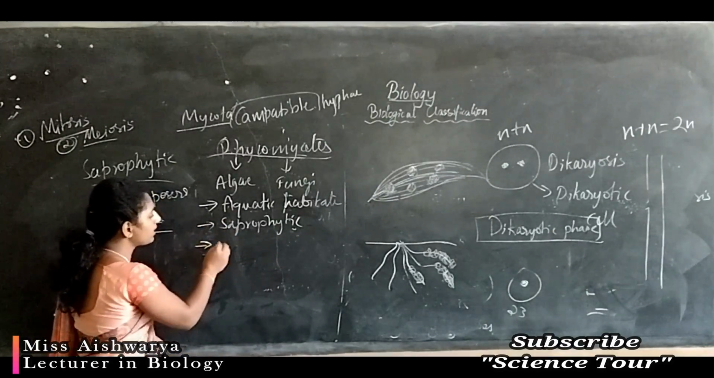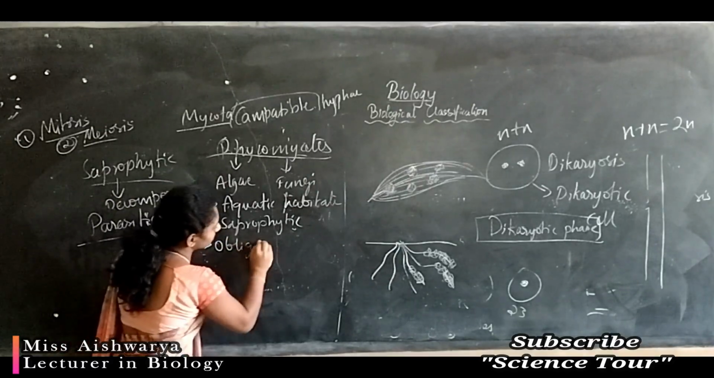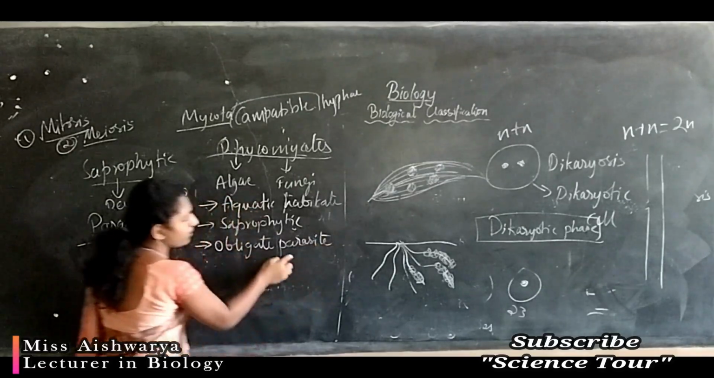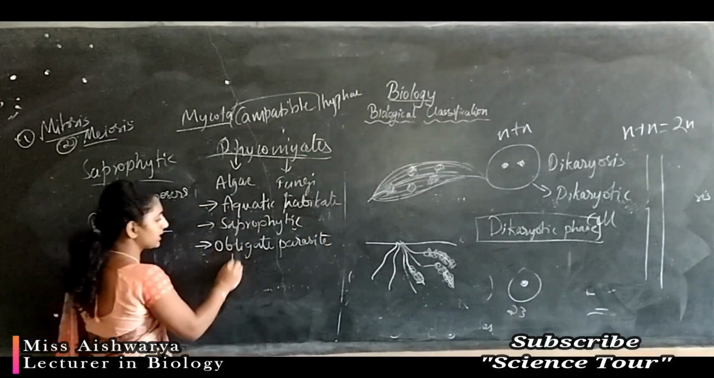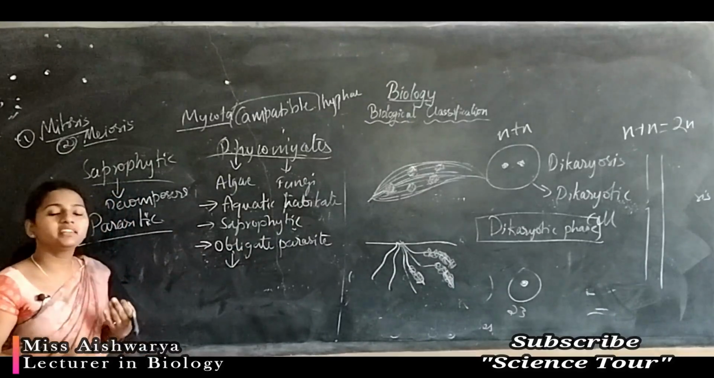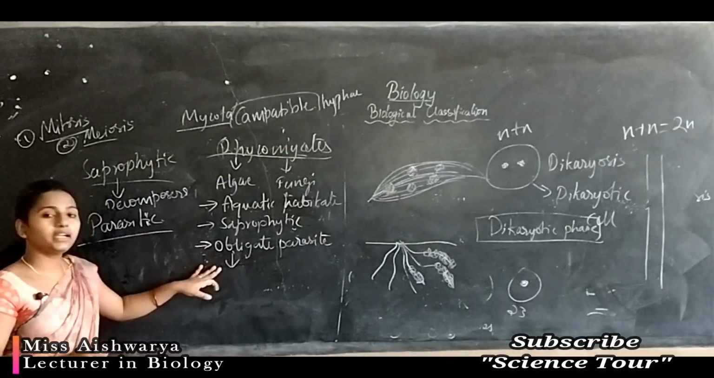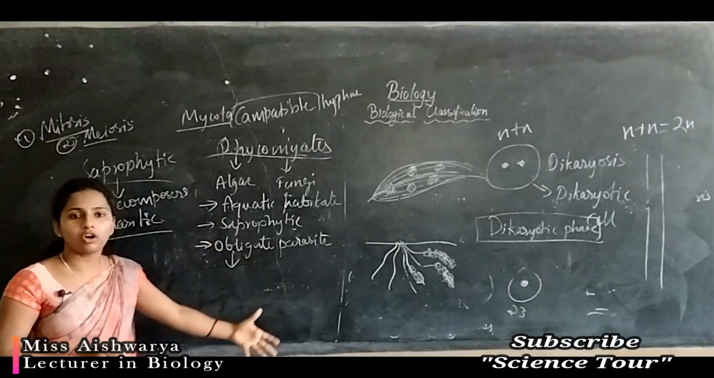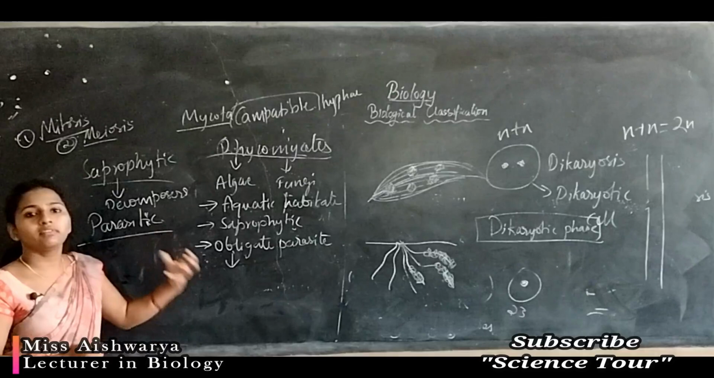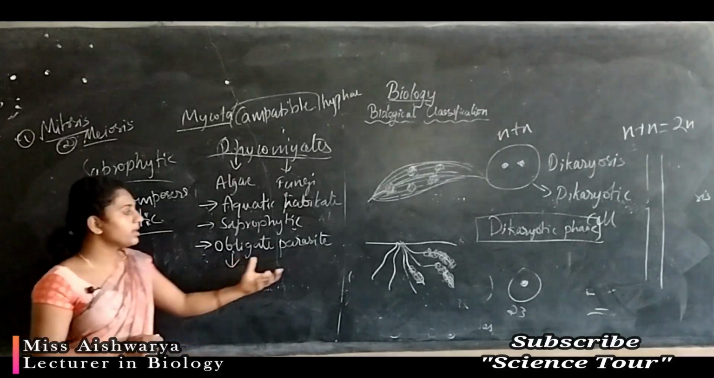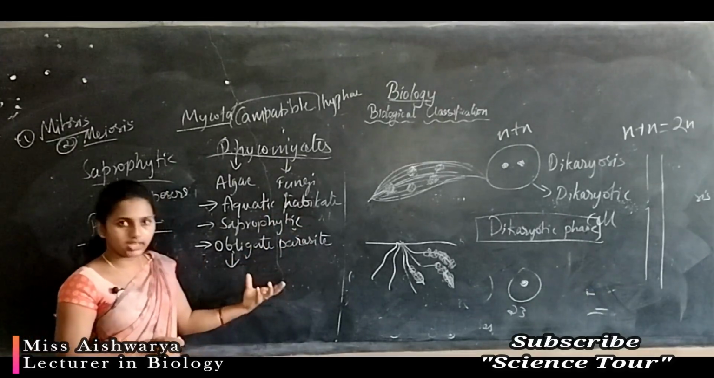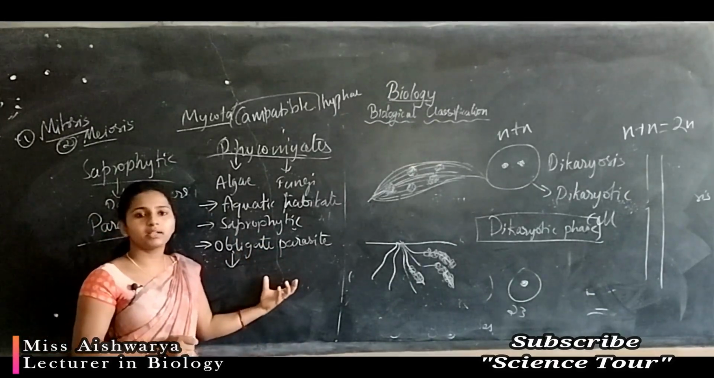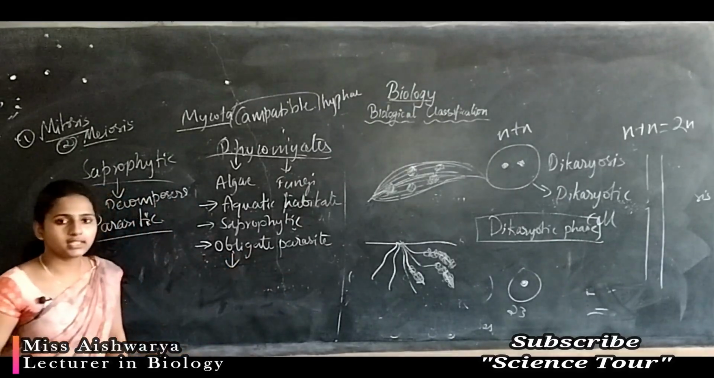And some of them are obligate parasites. Obligate means completely dependent. Without the host, this organism will not live. They are completely dependent on the other organism. With the absence or death of that organism, these parasitic fungi will die. So that type of association is called obligate parasites.